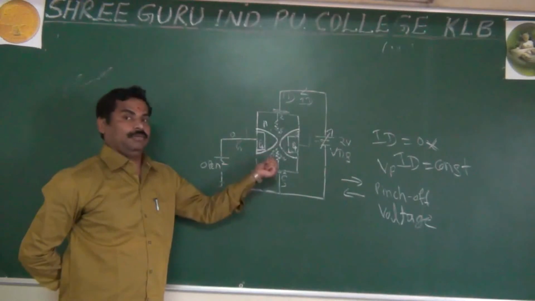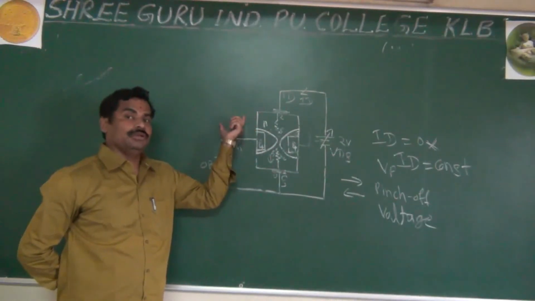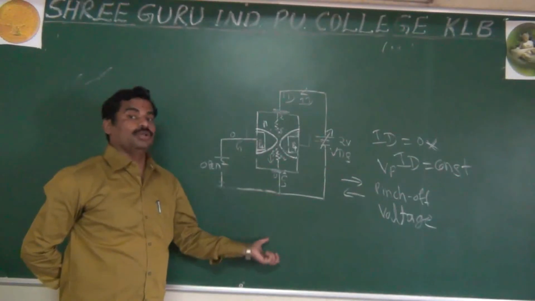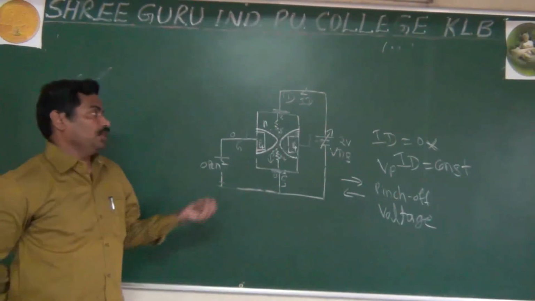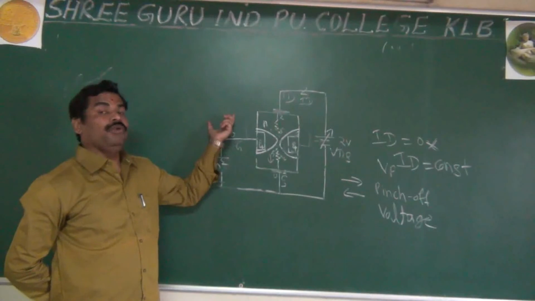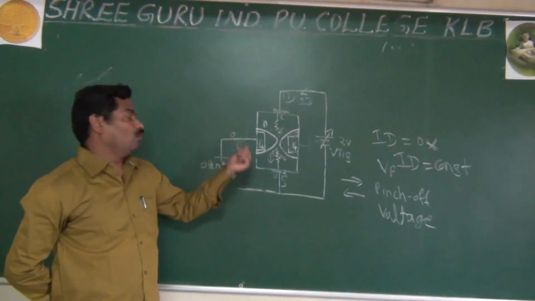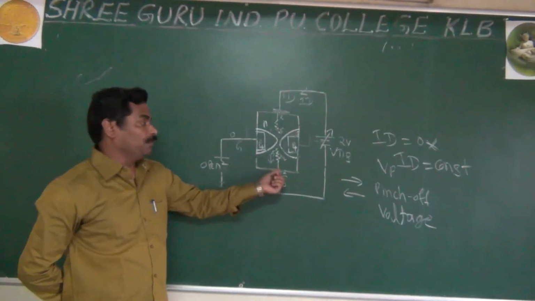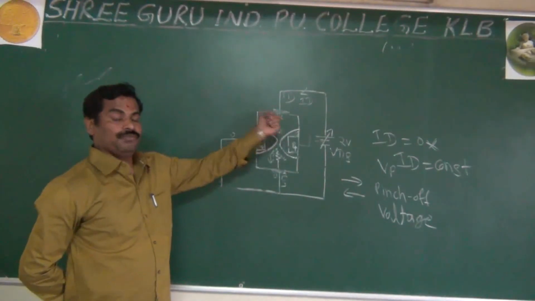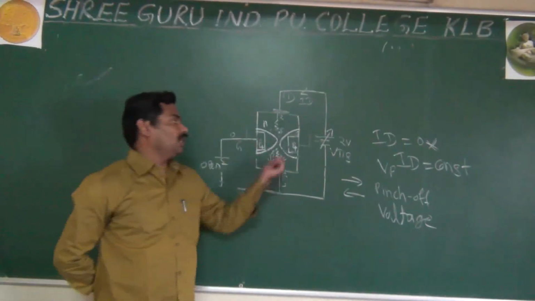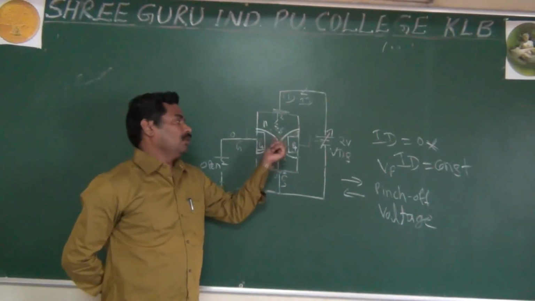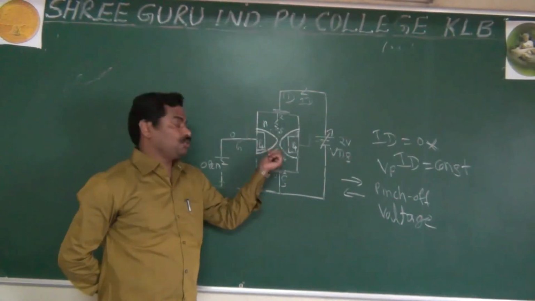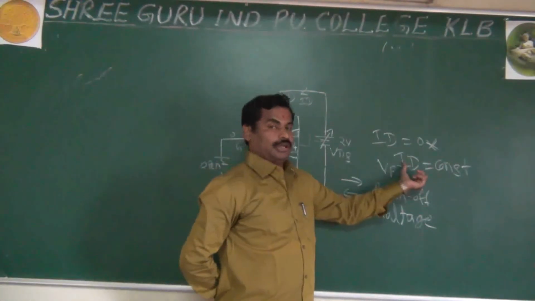We are using the device to control the current, and as I said, it is called a field effect transistor. It means the gate and source voltage will control the movement of electrons from source to drain. Because you have a very small gap, they have a constant current.